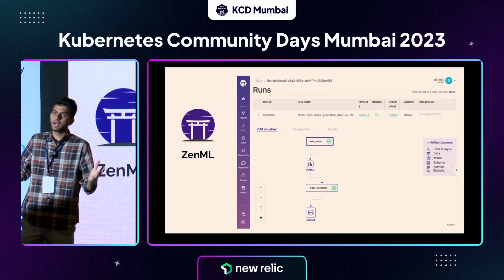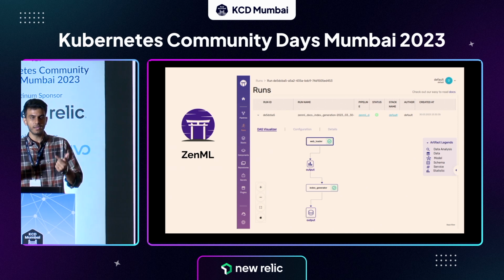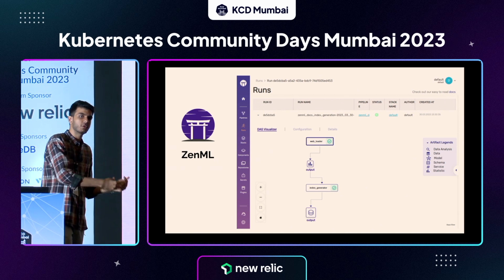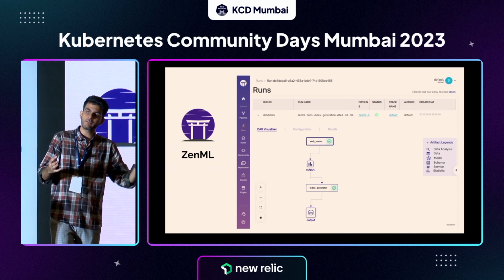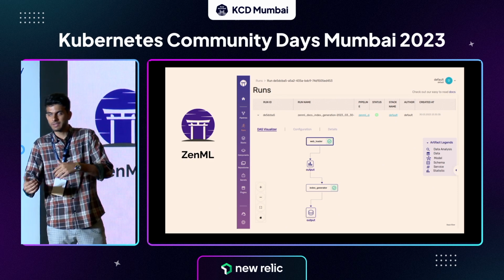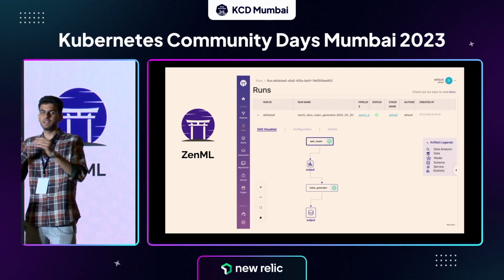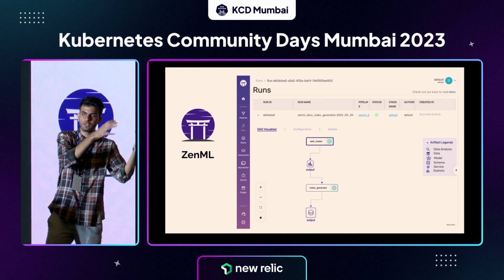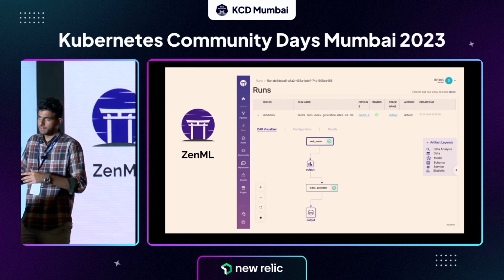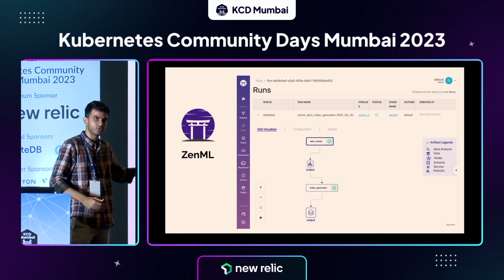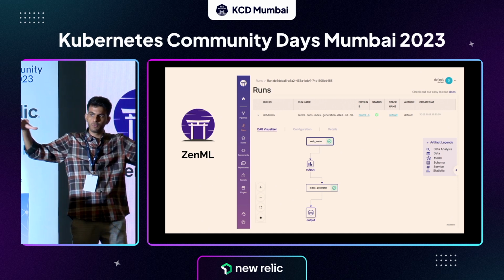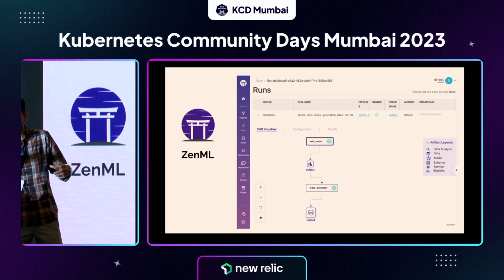All of that enables you to define a pipeline in such a way that the execution environment is independent of the code. When you define the code, you don't have to worry about where this code will run. That is taken care of by ZenML. You can just set different stacks, different environments, and then run the same pipeline on any environment you want. That is the idea. So ZenML is the tool that we're going to use as the overarching tool for creating this pipeline, using LangChain in one of the steps as well.